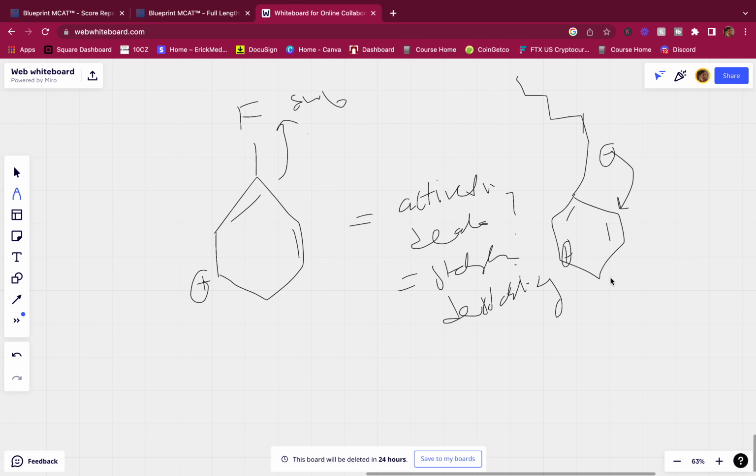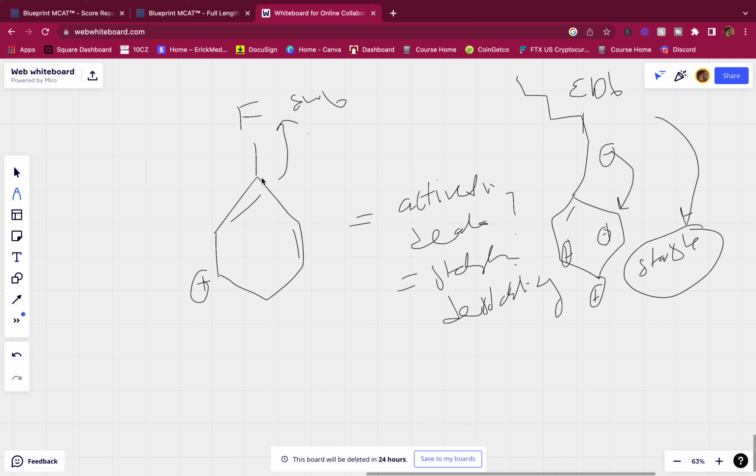If I'm donating it to the ring, I now have a positive from the carbocation here and the negative charge close to each other. This negative is coming from the electron donating group and this positive is from the carbocation. If I have a negative and positive close together, that's stable. Positive and negative are stable when they're together. So if I have an electron donating group, it stabilizes the ring.